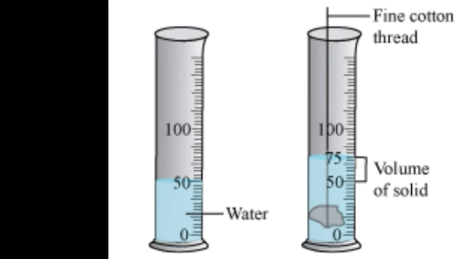Now to find the density, we know that density equals mass upon volume. So density of stone equals mass of stone upon volume of stone. This is how we can calculate the density of an irregular solid.